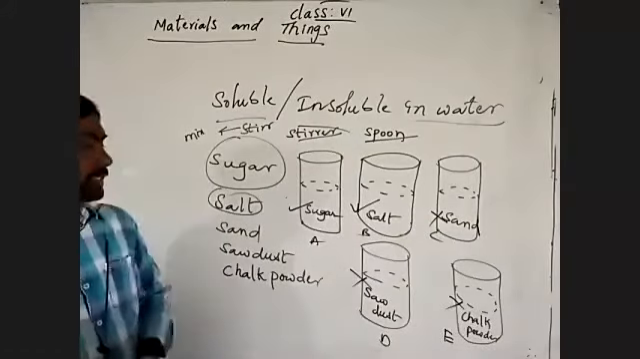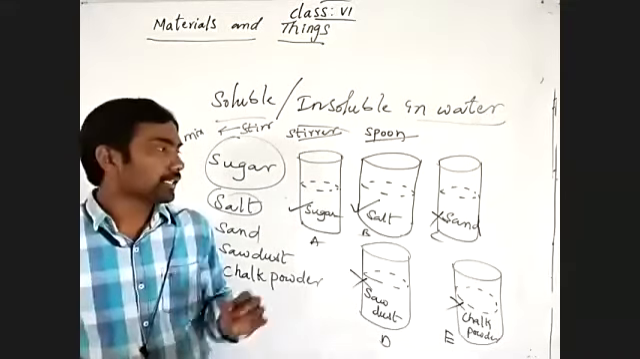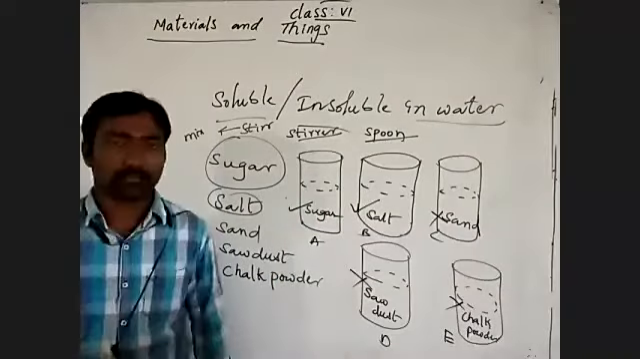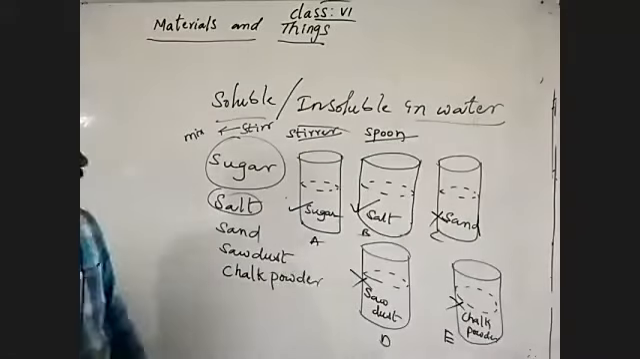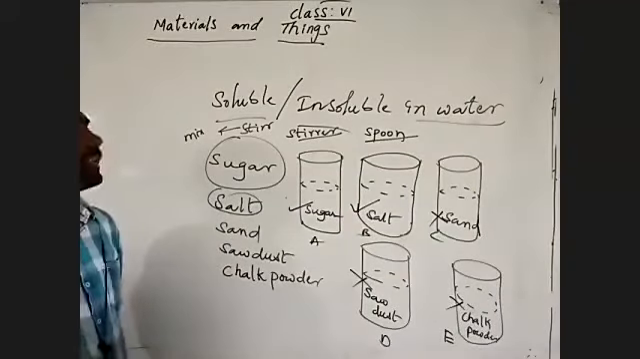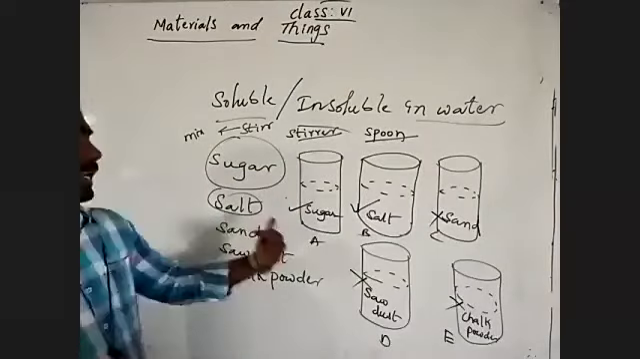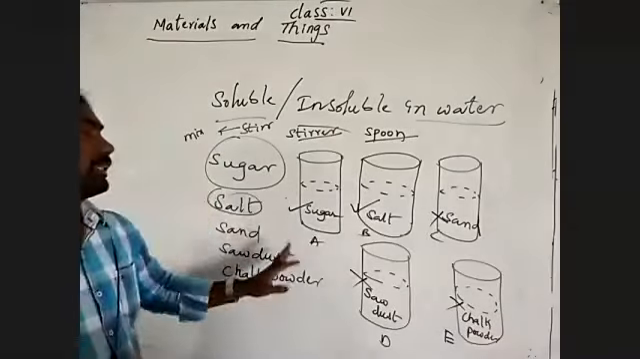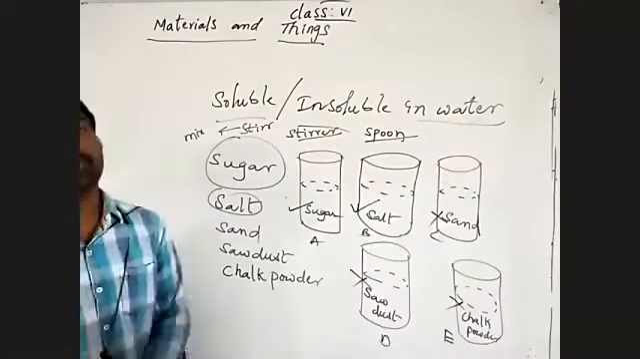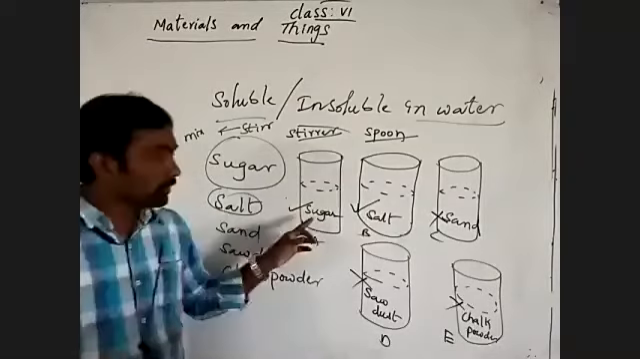Okay. What can we say here? The materials which dissolve in water, we say are soluble materials or soluble things. Those which do not dissolve into the water, we consider insoluble in water, insoluble materials. Understand?